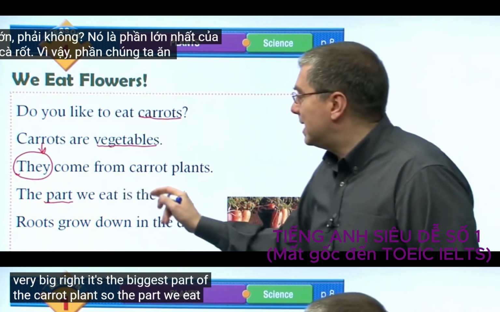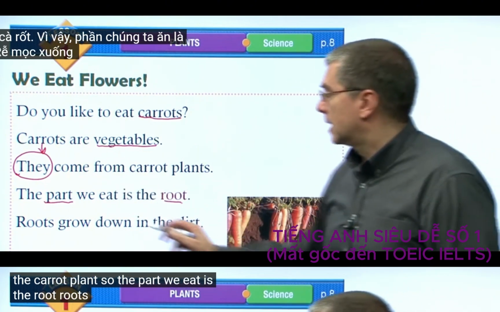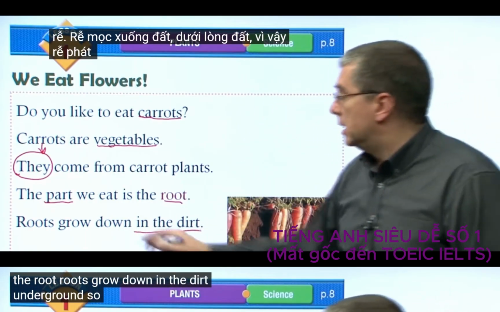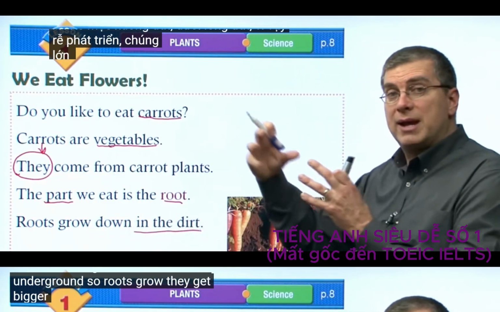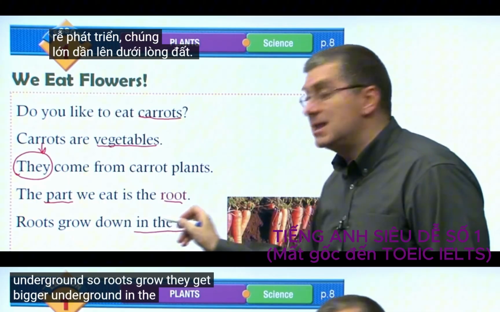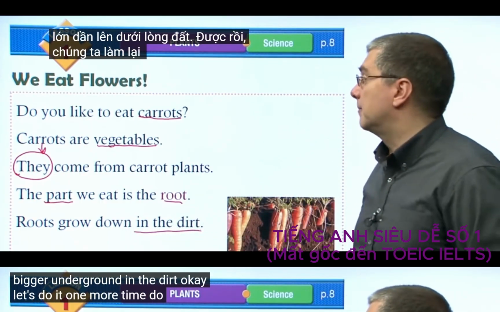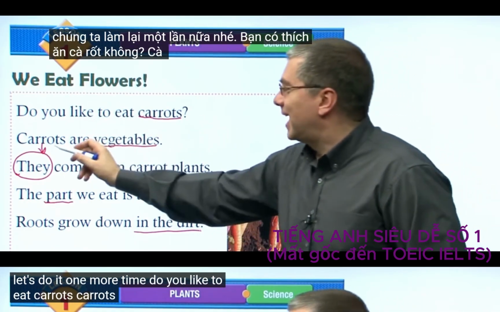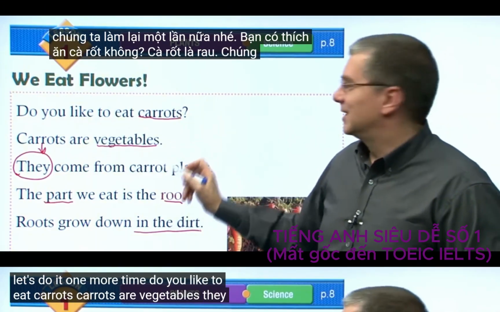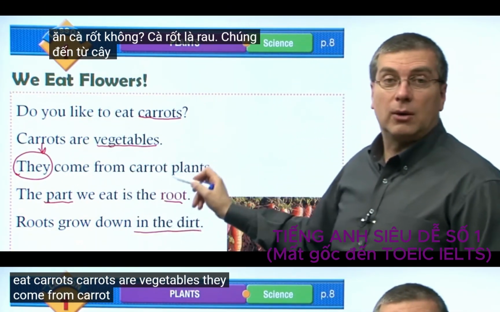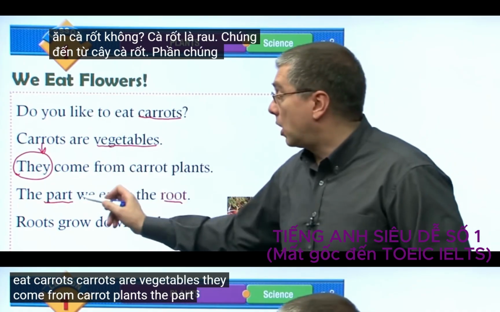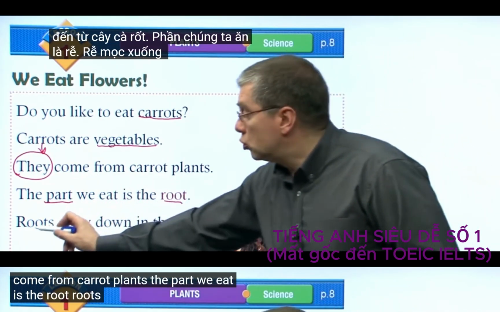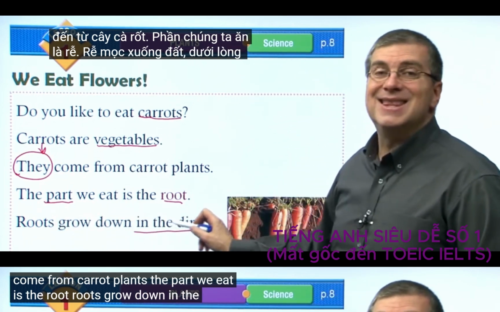So the part we eat is the root. Roots grow down in the dirt, underground. So roots grow, they get bigger underground, in the dirt. Okay, let's do it one more time. Do you like to eat carrots? Carrots are vegetables. They come from carrot plants. The part we eat is the root. Roots grow down in the dirt.